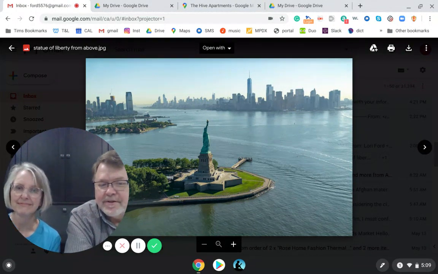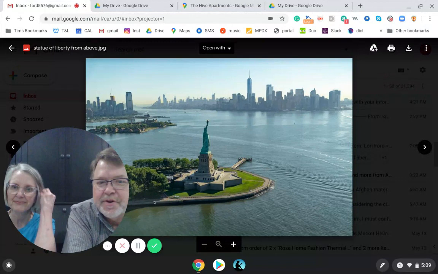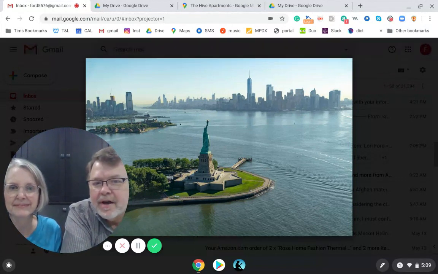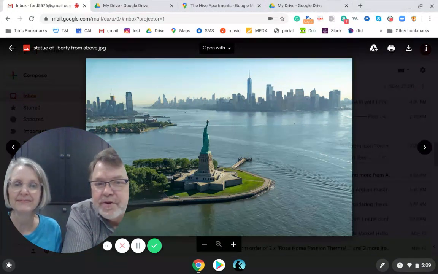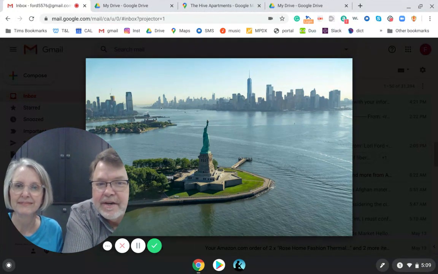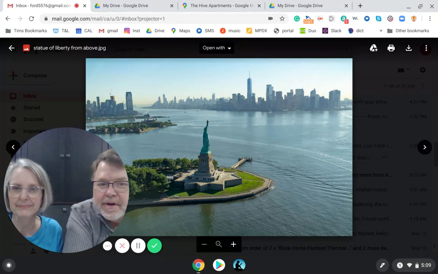And the correct answer is in the New York Harbor, which is this, or on the Hudson River, because this is the Hudson River, or in New Jersey, because this is New Jersey over here, and actually the state line goes here, and this is New York on this side. So in New Jersey, near New York.